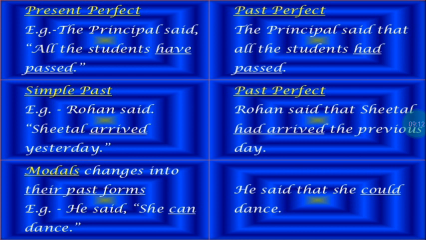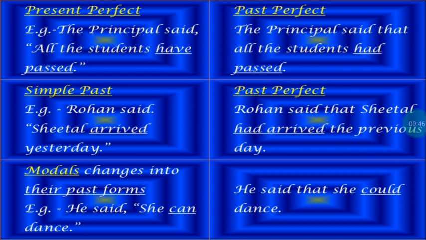Now verb modals. Modal verbs change into their past forms. Like what are the verb modals? Modals are verbs that indicate the mood or the attitude of the speaker, and the most common verb modals are can, could, will, would, shall, should, ought to, might, dare. All these are verb modals. They indicate the mood or the attitude of the speaker. So whenever you have verb modals in the direct speech, it changes into the past form.